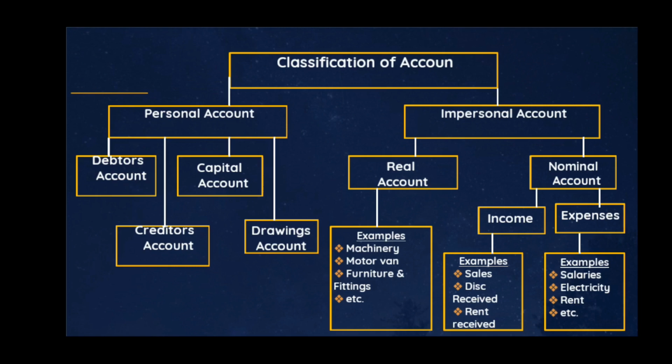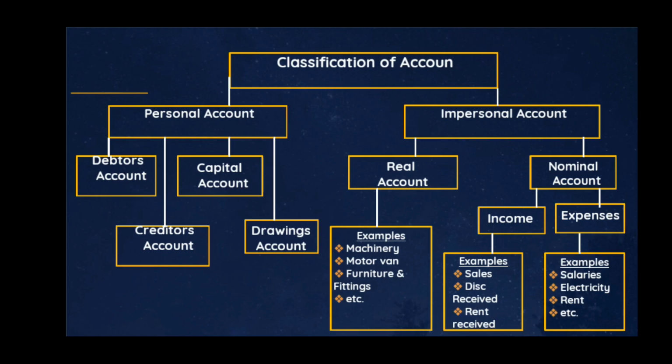So that's all about the classification of account, and everything I've been explaining so far is what I summarized in the diagram on the screen. I said account can be classified into two: the personal account and impersonal account. The personal accounts are the accounts for individuals or organizations, under which we have the debtors account, which is used to record customers who purchase items on credit from the business. We have the creditors account, which is used to record the suppliers that the business purchases items from on credit. We have the capital account, which is used to record the money contributed to the business by the owner, that is the investment of the owner in the business. We have the drawing account, which is the money or items withdrawn by the owner for personal use. All those will be recorded under the drawing account.